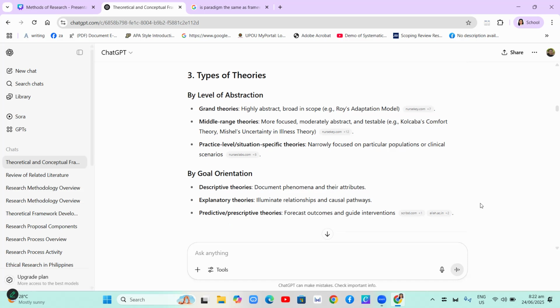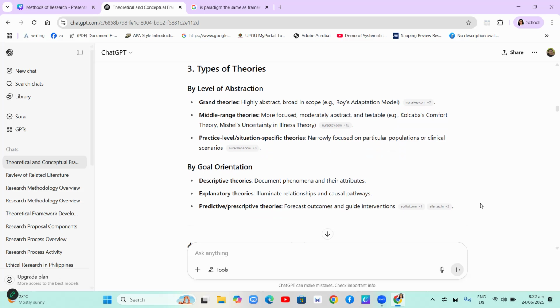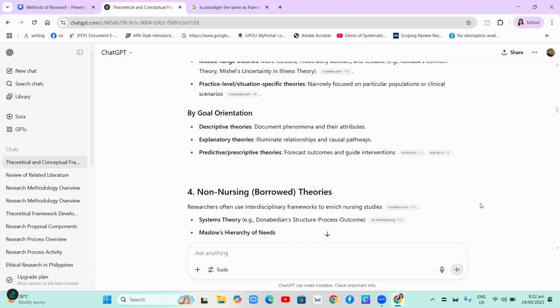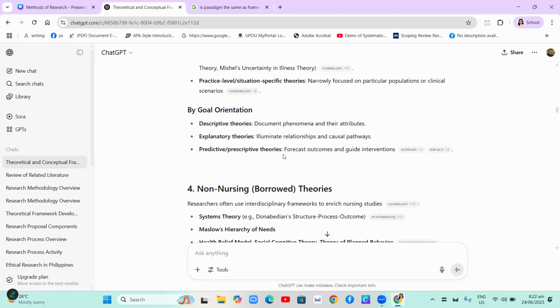So another type of theory is by goal orientation. So descriptive theories document phenomena and their attributes, and explanatory theories illuminate relationships and causal paths. And the predictive and prescriptive theories forecast outcomes and guide interventions.